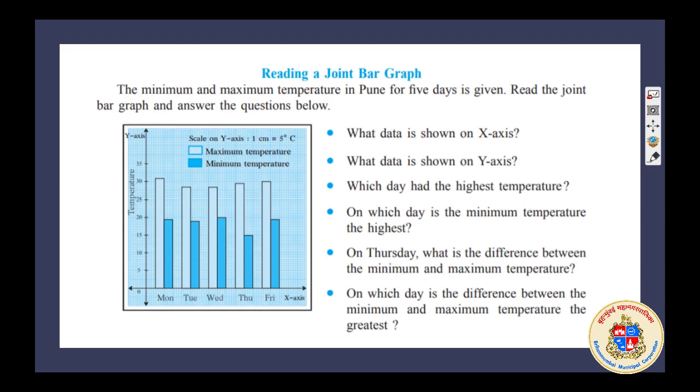Maximum temperature and minimum temperature from Monday to Friday is given. Monday to Friday is given on the x-axis, and temperature is given on the y-axis. You can see here. And color is given for each one. Maximum temperature, minimum temperature in a light blue box, and minimum temperature in a dark blue box, and we are